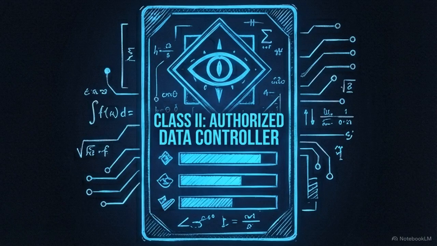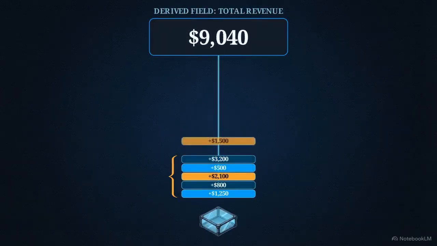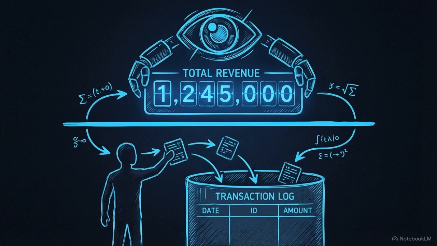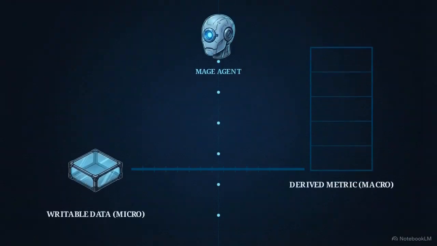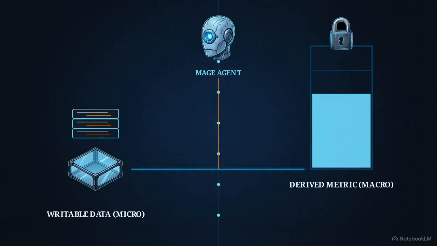This is the profile of a mage, the agent class responsible for intelligence and analytics. Here, the mage is the authority on financial state. The daily flow of transaction data, every individual sale and cost, is recorded in the codex as a writable field. The total revenue calculation sits on top of those transactions as a derived field. The mage is the sole owner of the total revenue field. The human operator provides the transaction data, but the agent determines the final number. Isolating this calculation ensures the macro metrics used for strategy are always a direct reflection of the microdata found in the transaction logs.